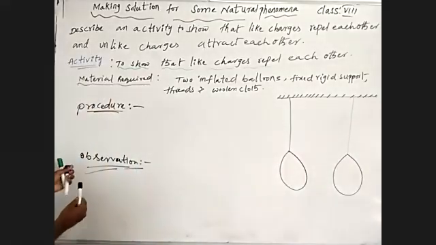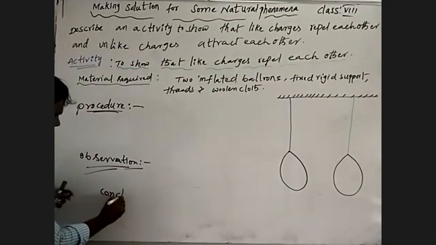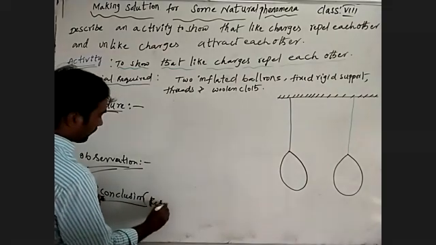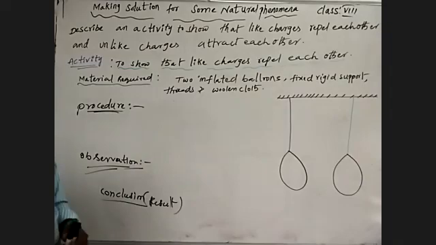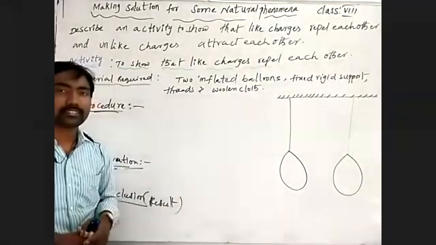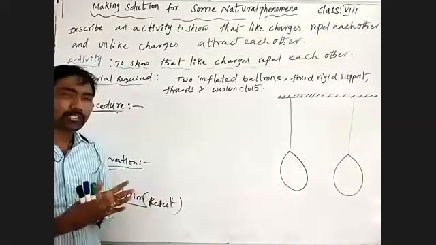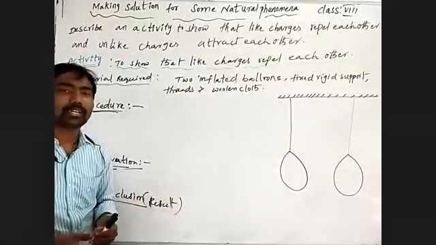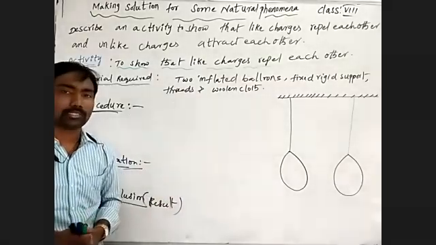Then finally we will write the results or conclusion. What can we write? Like charges repel each other. That's why both inflated balloons move away from each other, because they consist of similar or like charges, which they got by rubbing with the woolen cloth.